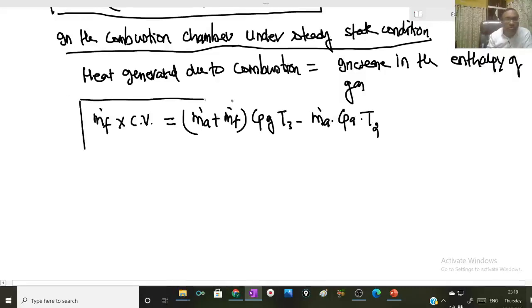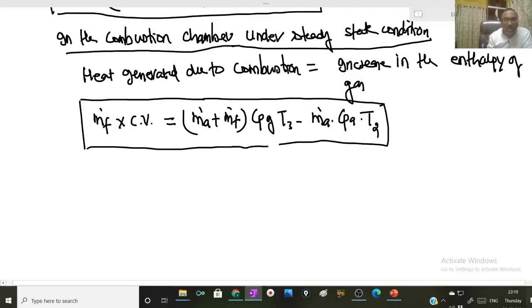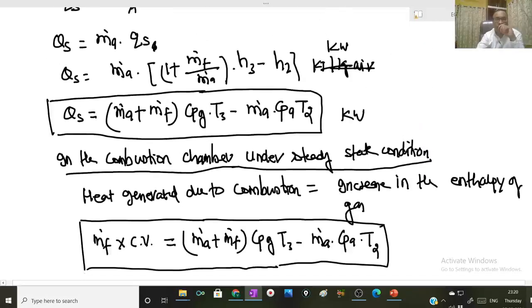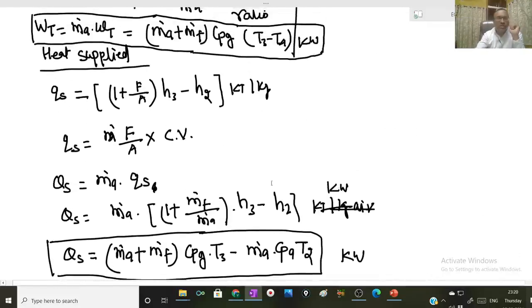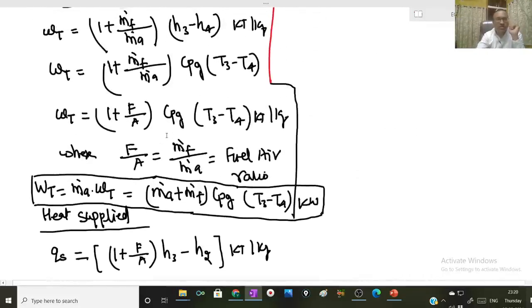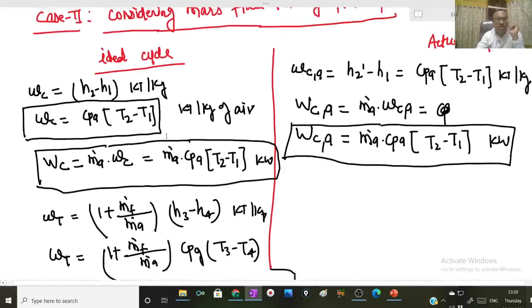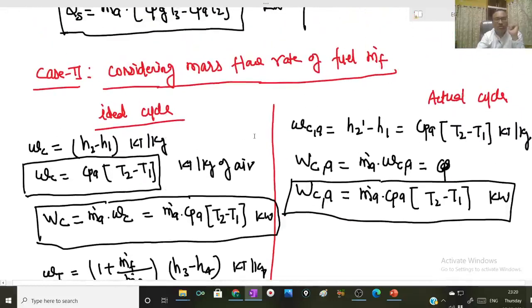So many times this equilibrium equation will be utilized to calculate either T3 or T2 or m dot a or m dot f. So this is all about the analysis of gas turbine cycle by considering the mass flow rate of fuel m dot f.